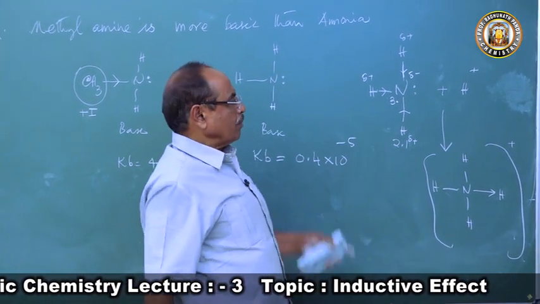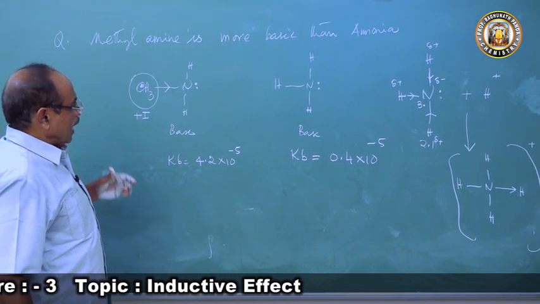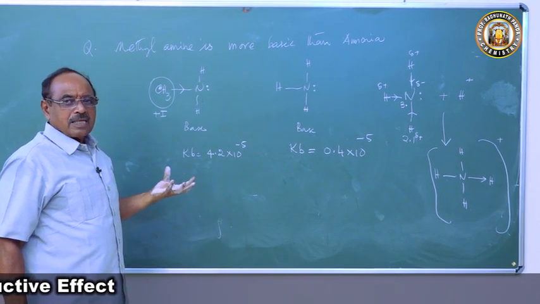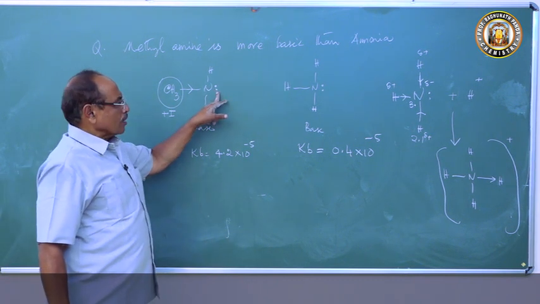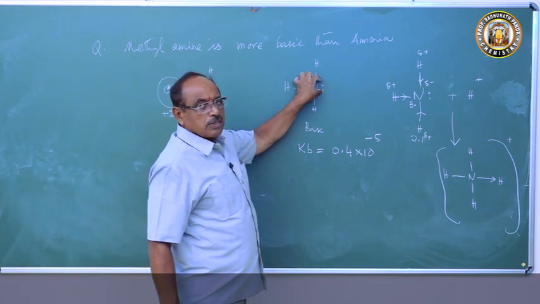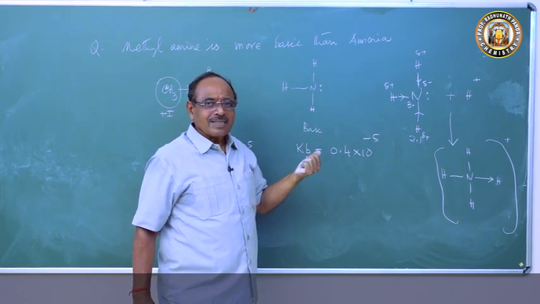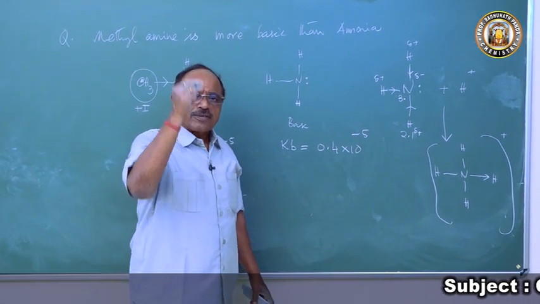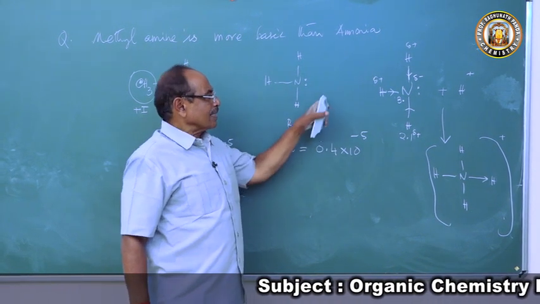Now we will explain why the primary amine, methylamine, is more basic than ammonia. What do we have to say? We have to say here the nitrogen atom of methylamine has more electron density, because both have a pair of electrons. Here the nitrogen atom has a pair of electrons, and here this nitrogen atom has a pair of electrons. So the pair of electrons is equal in both. But then methylamine must be having more negative charge at the seat of nitrogen than that of ammonia.